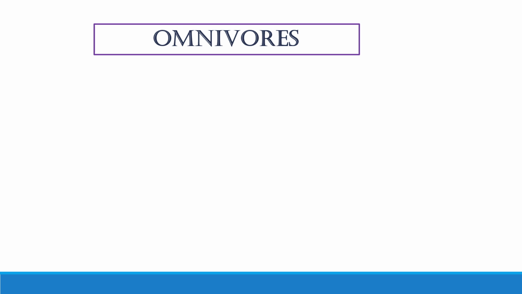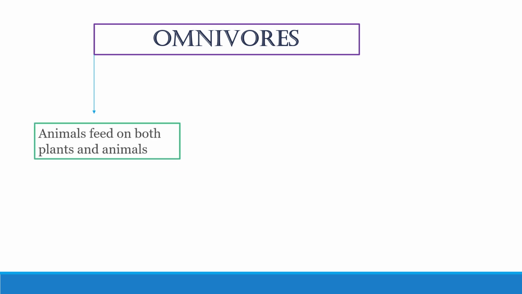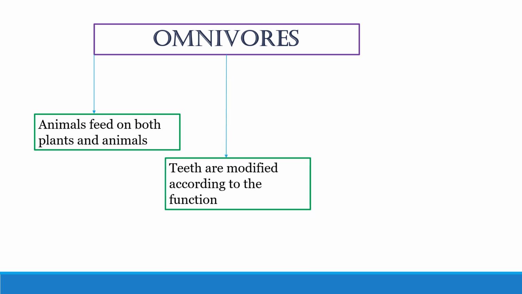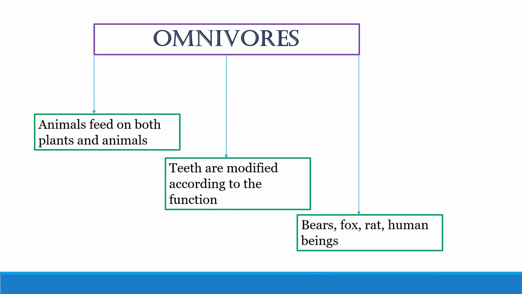Finally, we have the omnivores, that are those animals that attain nutrition by eating both animals and plants. तो इसी हिसाब से जो इनके टीथ हैं, they are basically modified accordingly. यहाँ पे specifically अगर हम इनके टीथ की बात करें तो हमने देखा था कि canines were very much well modified in case of the carnivores along with their premolars and molars. यहाँ पे भी canines they are present and they are well developed but not as well developed as in the carnivores, because they are not only going to survive on meat or other animals but they are also going to intake the plants.